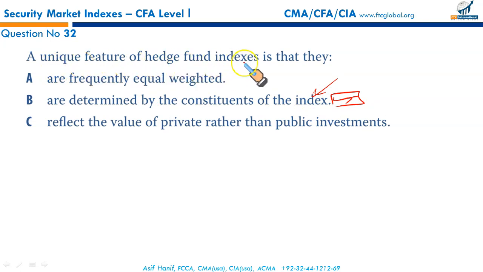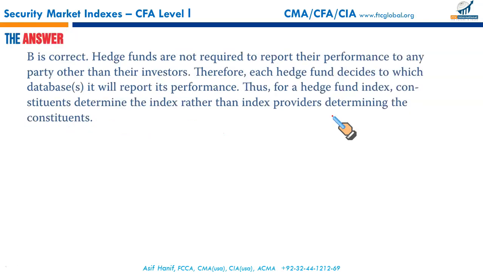A unique feature of hedge fund indices is that they reflect the value of private rather than public investment. Wrong. Public and private investment could be made in equity securities as well. So this is not a unique feature differentiating hedge funds from other equity indexes. So that makes B our correct option.